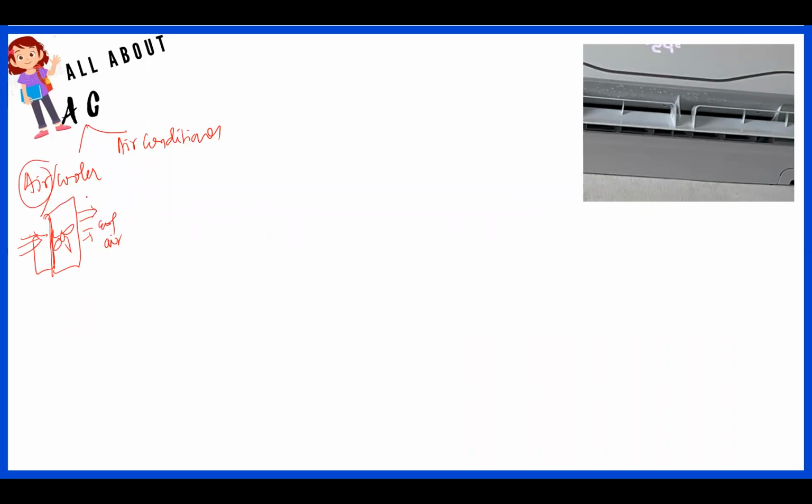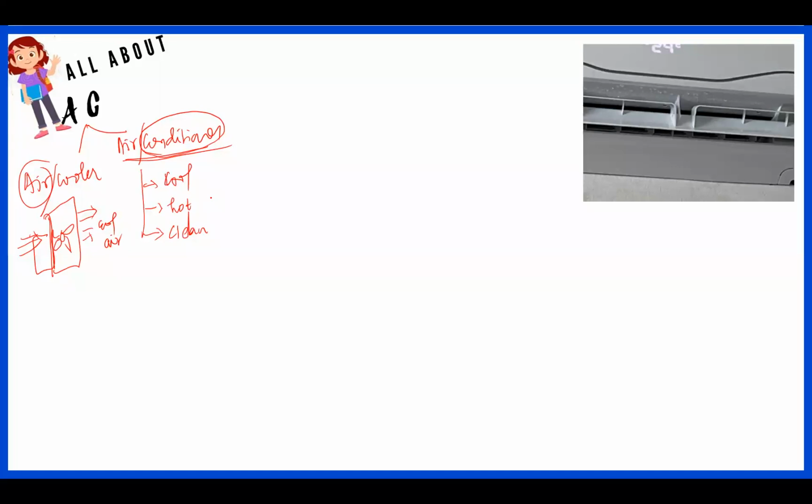So the air conditioner is the key we are going to discuss now. It typically conditions the air. Conditioning the air means what? It can change the air the way in which we want it. In some cases, we want the air to be cool. In some cases, we want the air to be hot. In some cases, we want the air to be clean. Cool air, as you know, is very common in very hot countries. In very hot countries, we typically need an aircon. In cold countries, of course, there is a heater also. You need an air heater that can heat the space.